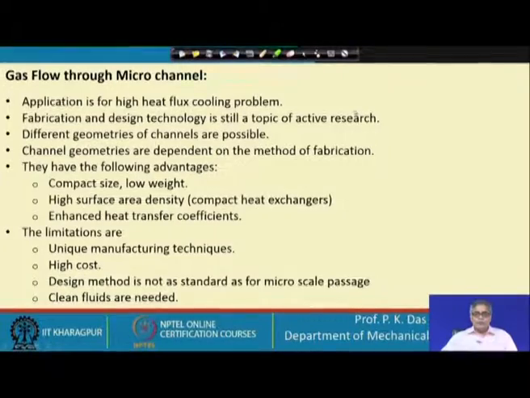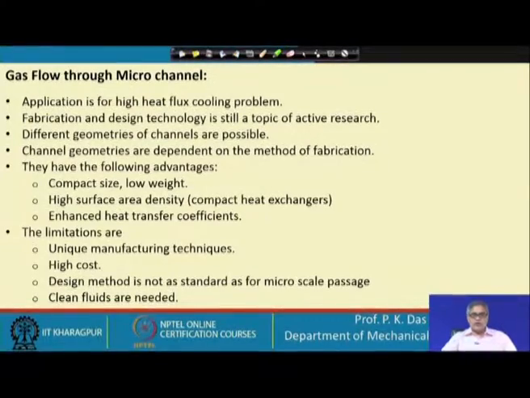So, how will we fabricate this kind of heat exchanger? Newer techniques are being adopted. But analysis also, you see the way we have got very well established correlations for macro channel flow, for micro channel flow, we do not have those established correlations.